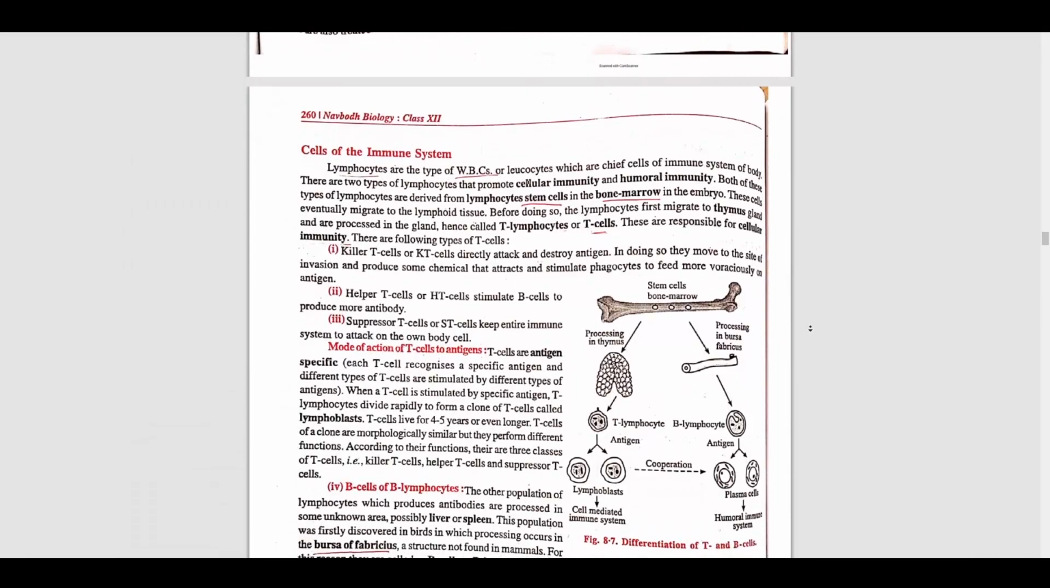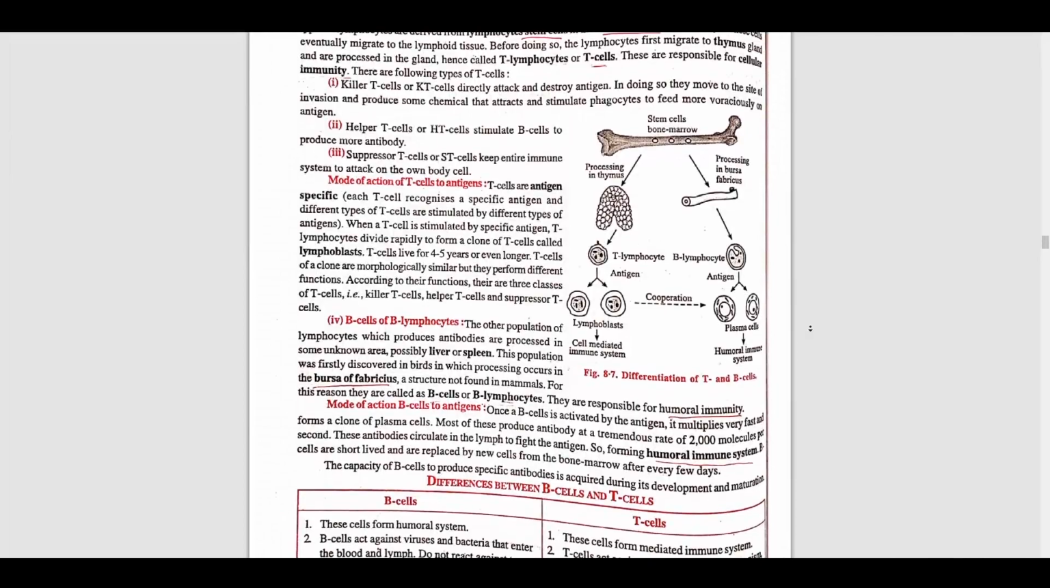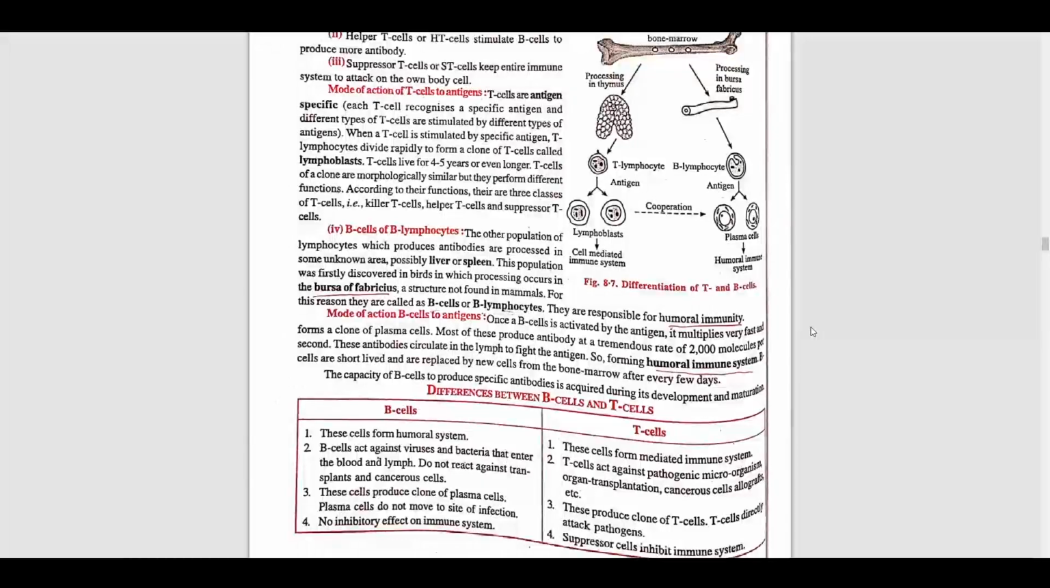Now we'll talk about the mode of action of T cells. T cells are antigen specific. Why? Each T cell recognizes a specific antigen, and different types of T cells are stimulated by different types of antigen. When a T cell is stimulated by a specific agent, the T lymphocyte divides rapidly to form a clone of that T cell, called T cell lymphoblasts. Okay, so this is the role of T cells.